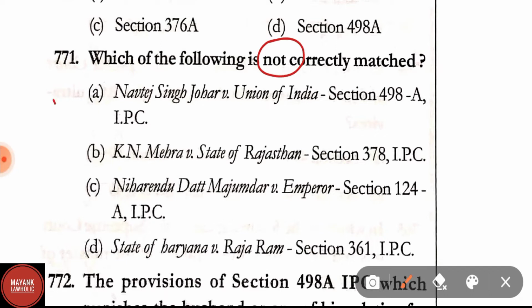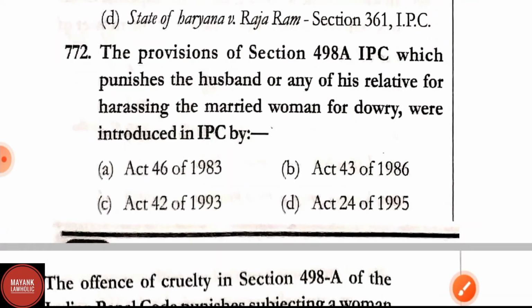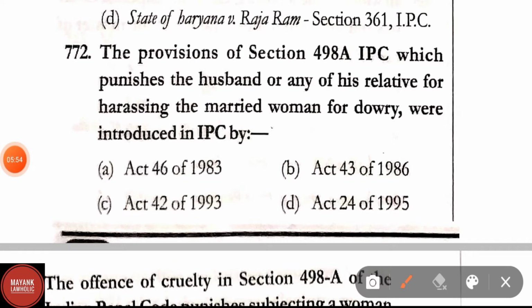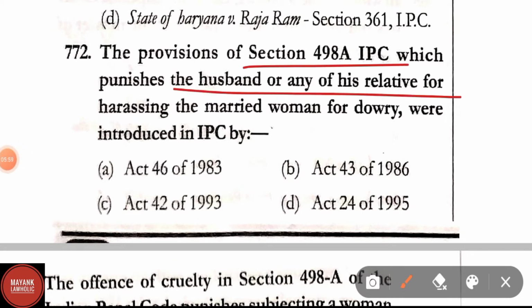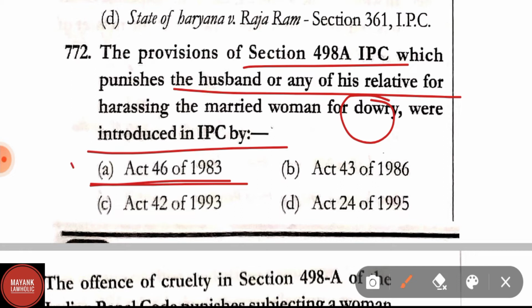This is not correctly matched. So therefore this option A will be the right answer. Question number 772. The provision of section 498A of IPC which punishes the husband or any of his relative for harassing the married woman for dowry were introduced in IPC by option A, Act 46 of 1983.